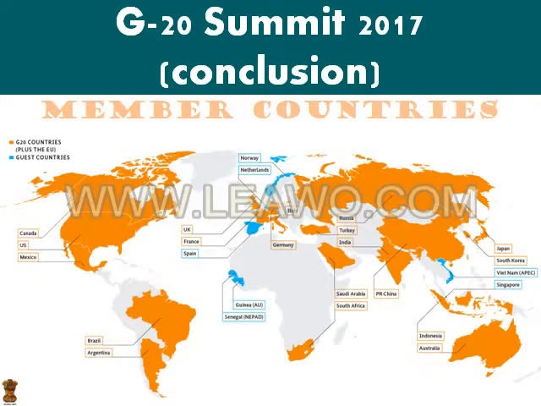So let's begin with the member countries. You can understand the group of the G20. There are two things: first is member countries and second is guest countries. The saffron portion denotes the member countries, and the blue one is the guest countries. The guest countries are Norway, Netherlands, Spain, Guyana, Senegal, Vietnam, and Singapore. And the member countries are Canada, US, Mexico, Brazil, Argentina, UK, France, Italy, Germany, Russia, Turkey, India, China, Saudi Arabia, South Africa, Indonesia, Australia, Japan, and South Korea.